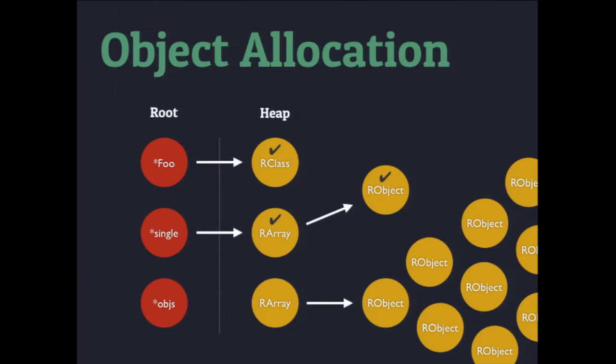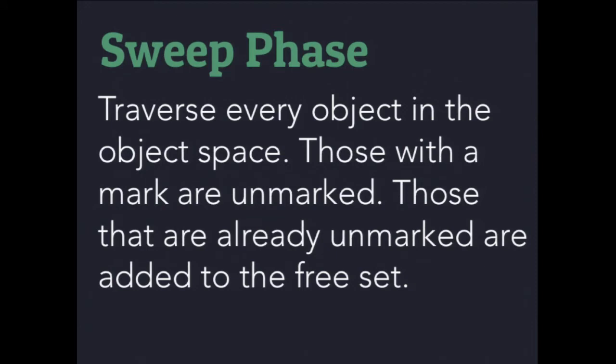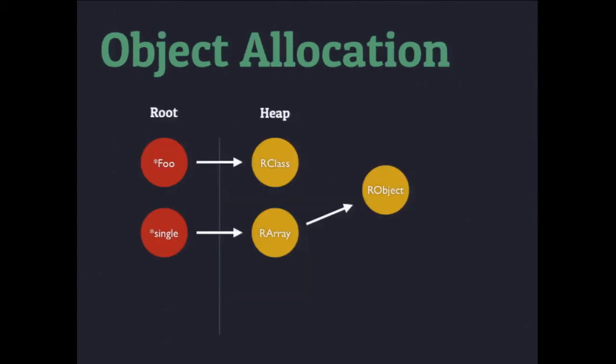Now it's time for the sweep phase. Sweep is we're going to traverse every object in the object space, and then unmark the ones that are marked, and then remove the ones that didn't have any marks. And so what happens is we walk through the heap side of the memory set now, unmark all those because we basically have said we've seen these, they're good to go, they're going to stay. Unmark them so that the next time garbage collection runs, it can walk through that and make sure they're still reachable. And then if it's not marked, then we're going to remove it. So this is what our application looks like now.